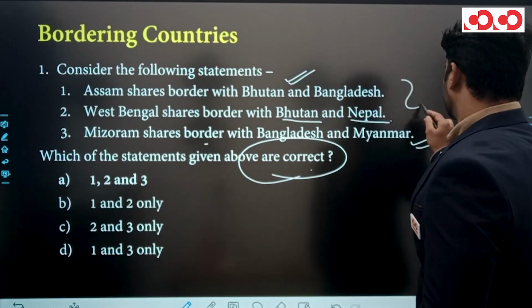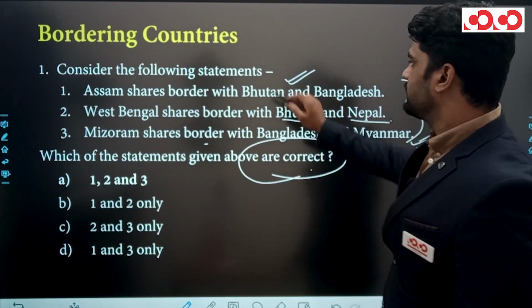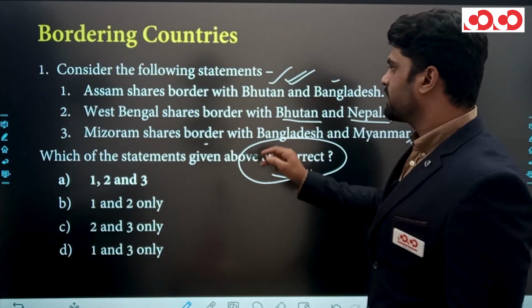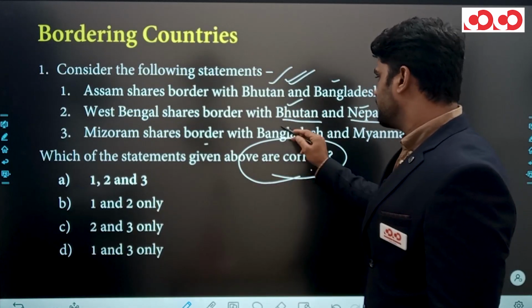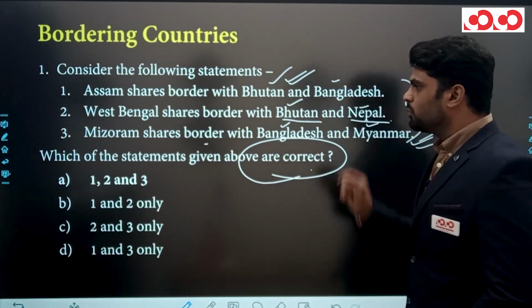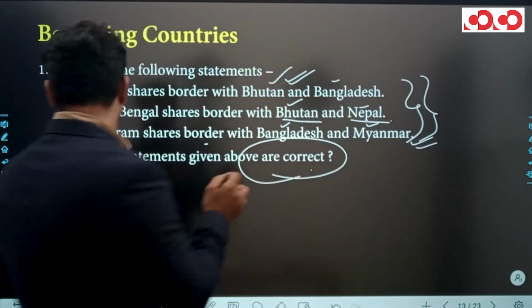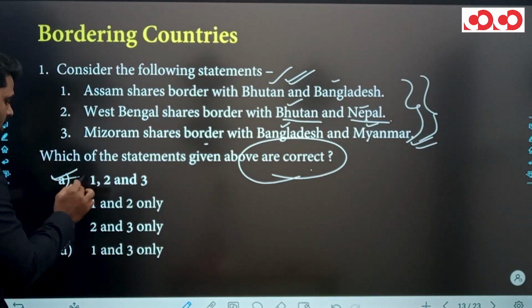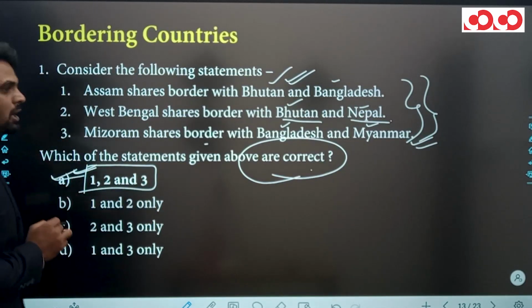And these all three statements are correct. Yes, Assam shares border with Bhutan and Bangladesh. West Bengal shares border with Bhutan and Nepal. Mizoram shares border with Bangladesh and Myanmar. You can also check the correctness of these statements from Atlas too. Right answer of this question is option A, 1, 2 and 3. All statements given above are correct.